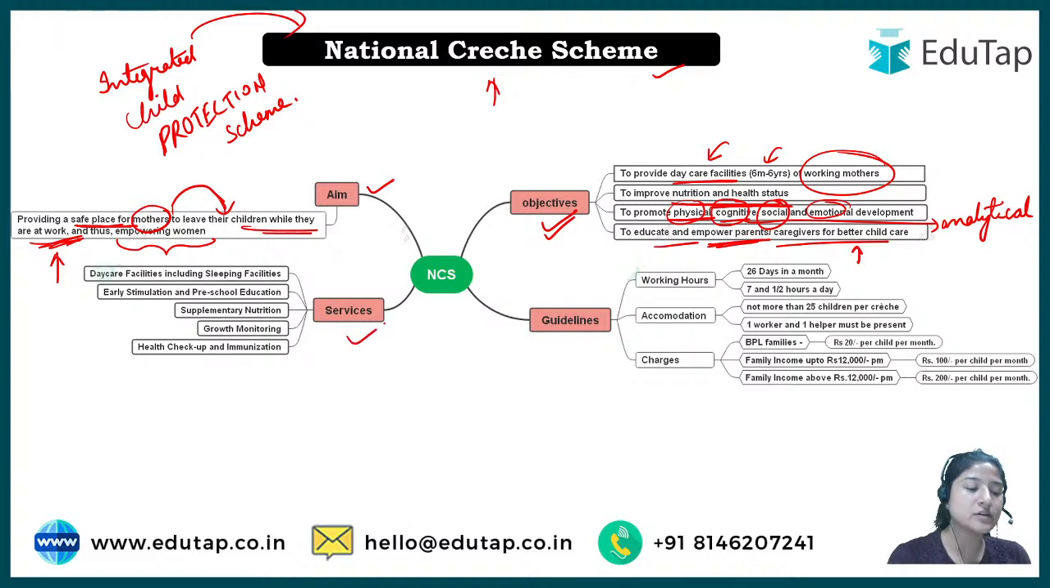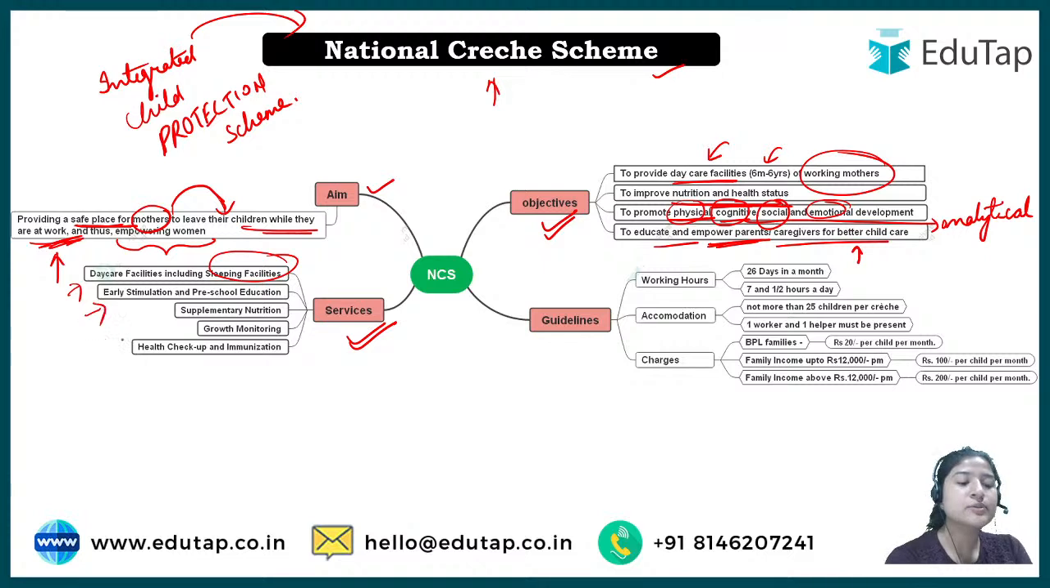Next we'll look at the services. What are the different services that this crèche system provides? First is the daycare facility, including sleeping facilities. So among the facilities provided by the crèche system, they have daycare facilities, because the children are sent for the daytime only, including sleeping facilities in case the child is feeling sleepy, so there should be a proper arrangement for that, right?